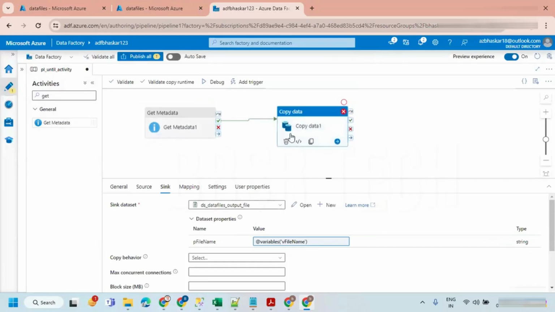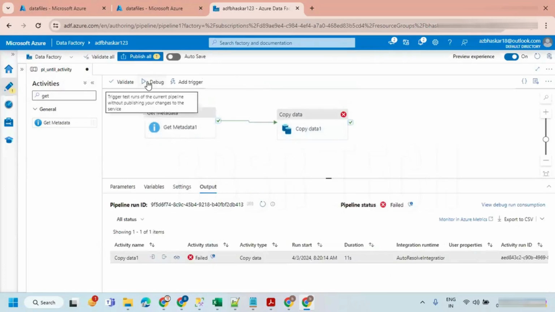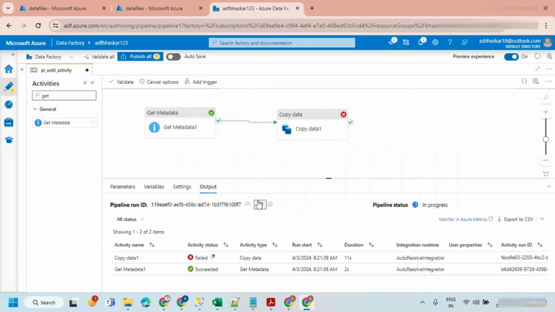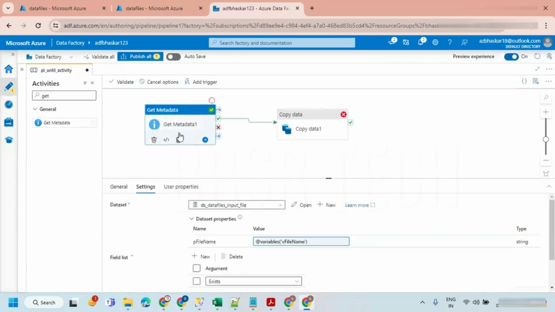On success of this, it will go. But let's observe. If I run again it is going to fail. Because this get metadata, either it is success or failure, it doesn't care. It is going to start your copy data. Again, your copy data is going to be failed. Okay, so file is available.